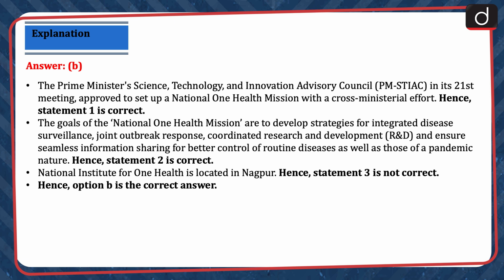The goals of the National One Health Mission are to develop strategies for integrated disease surveillance, joint outbreak response, coordinated research and development, and ensure seamless information sharing for better control of routine diseases as well as those of a pandemic nature. Hence, statement 2 is correct. National Institute for One Health is located in Nagpur. Hence, statement 3 is not correct. Hence, option B is the correct answer.